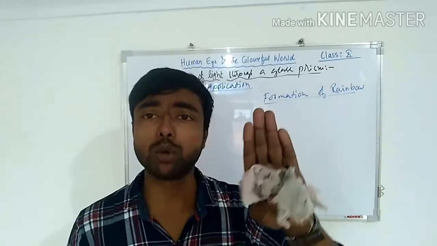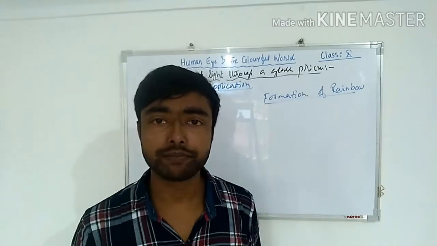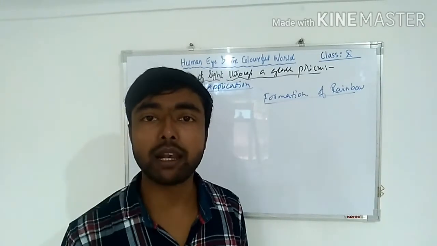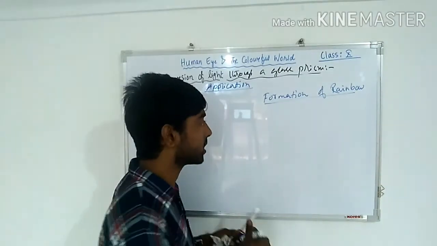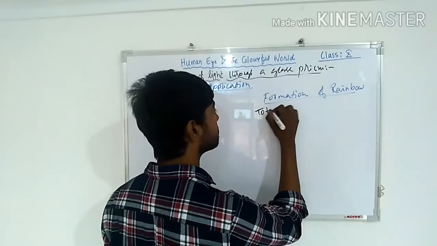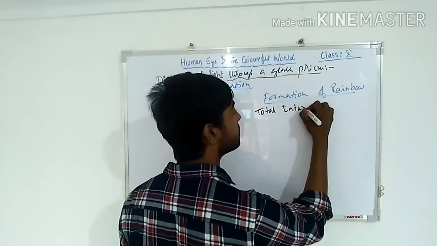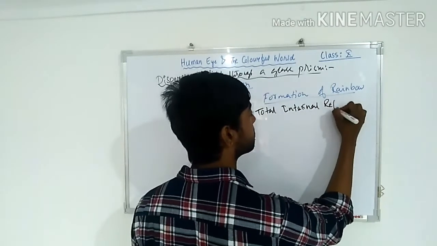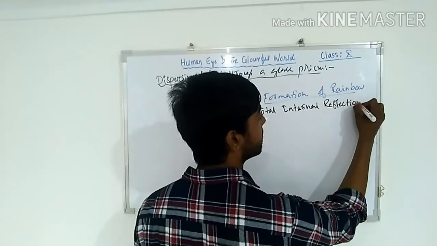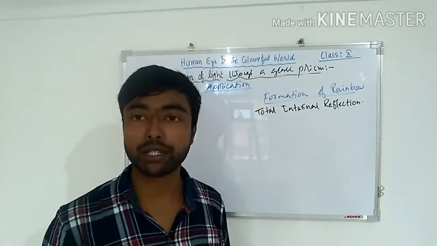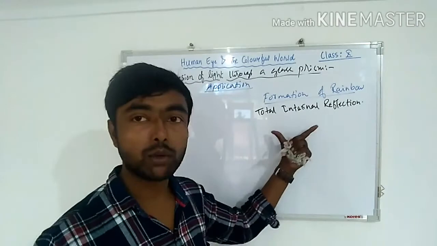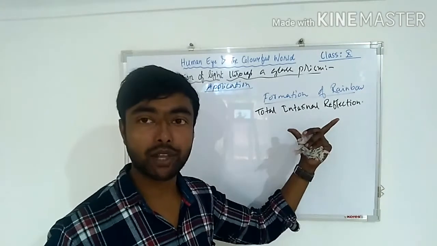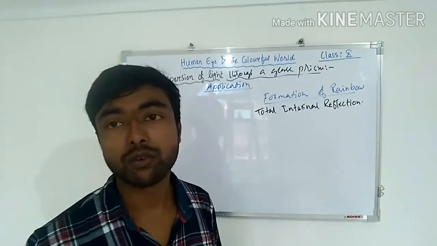Before that you need to understand what is total internal reflection. Very important. Total internal reflection. This is very important. You need to understand total internal reflection before formation of rainbow.